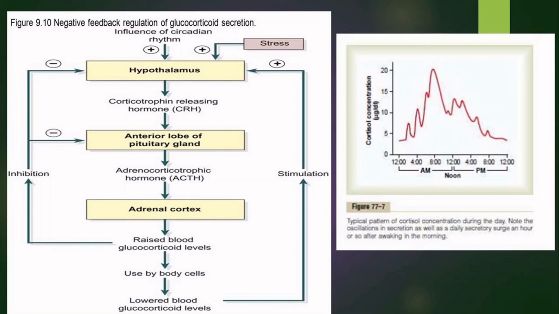So this is the typical pattern of cortisol concentration during the day. It starts from 12 am, and as the day starts it goes to a peak, and the peak is at 8 am. After 8 am it starts to decrease, and by noon there is a slight increase, but again it starts to decrease, and by 12 pm it comes to its all time low.